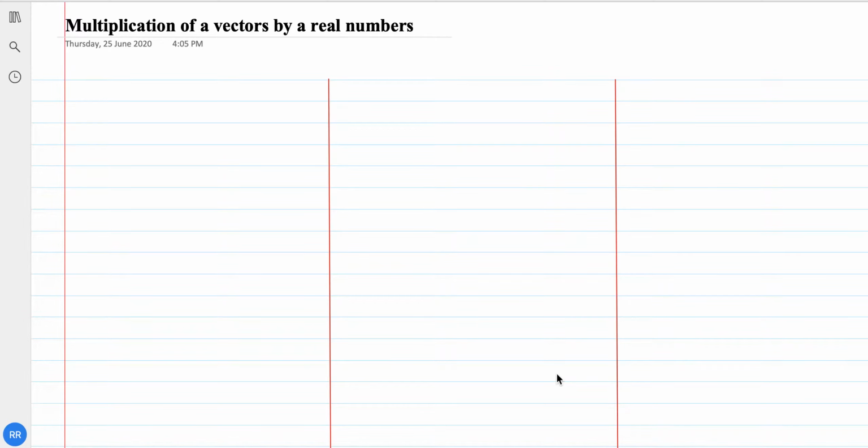Study about the multiplication of vectors by real numbers. Multiplying a vector with any positive number lambda will give a vector whose magnitude will be changed by the factor lambda, but the direction of the vector will remain the same.